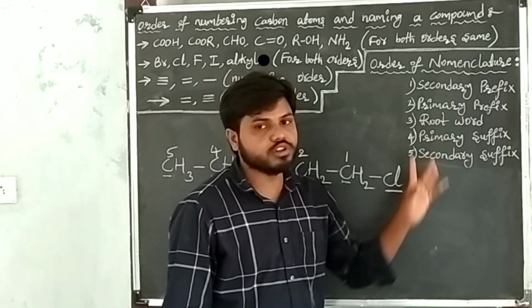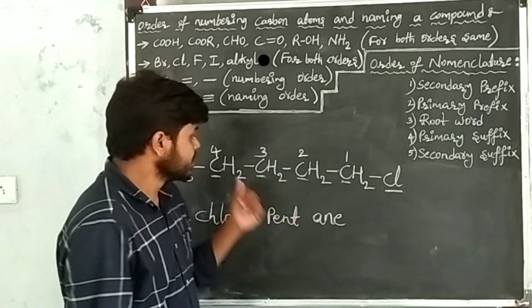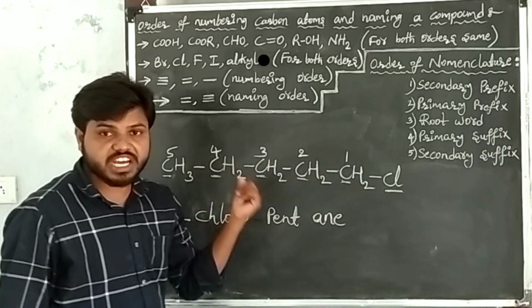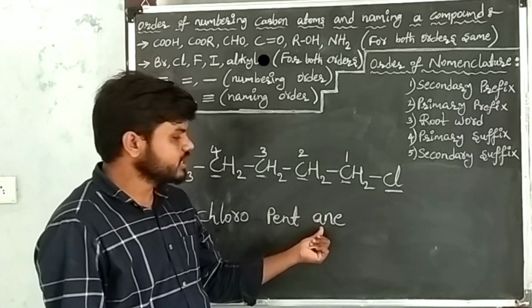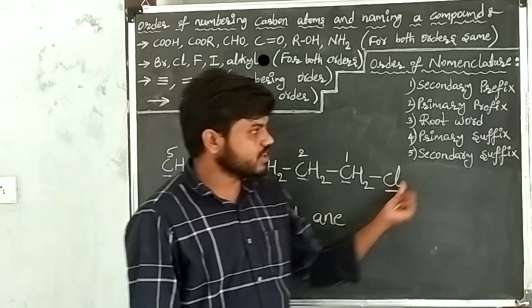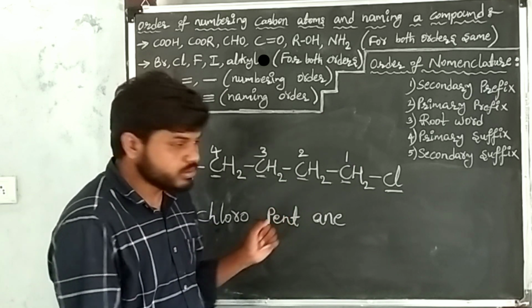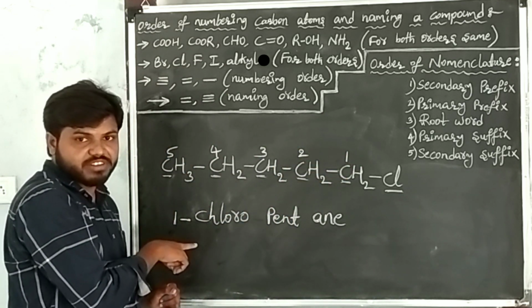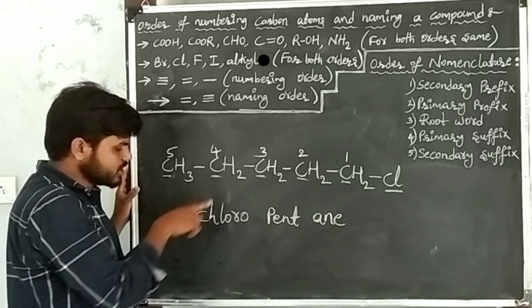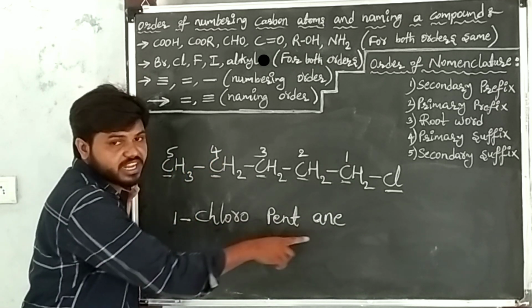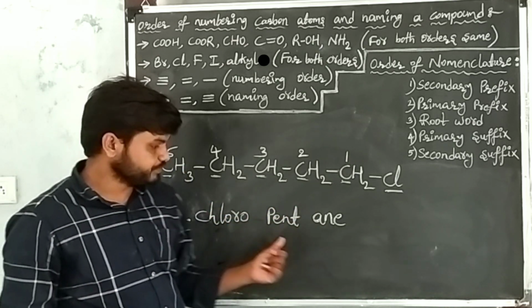After writing the root word, go to the primary suffix. Primary suffixes are single bonds, double bonds, triple bonds. Between every two atoms in the given carbon compound, single bonds are present. So take the suffix of single bond, that is ane. After writing the suffix of single bond, go to the secondary suffix. Secondary suffixes are functional groups. Functional groups are not present in the given carbon compound. So this is our required IUPAC name, 1-chloropentane.